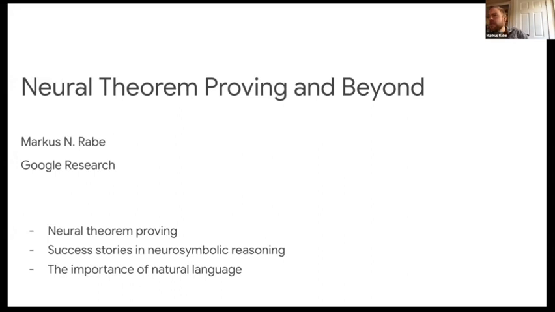In this overview talk, I want to briefly cover the recent progress on automated reasoning with the help of neural networks and other success stories in neurosymbolic reasoning. And in the end, I want to try to convince you why we should also take a look at natural language.